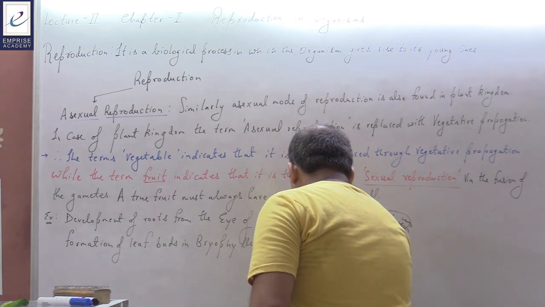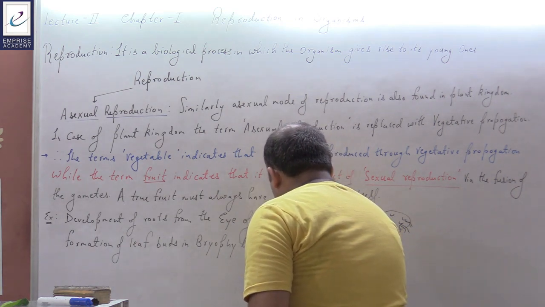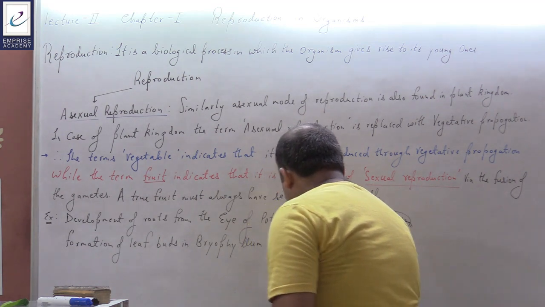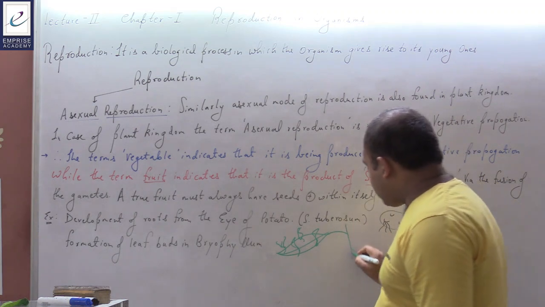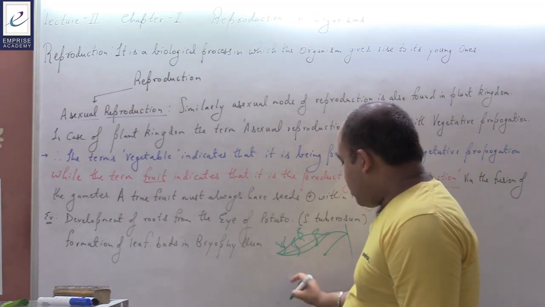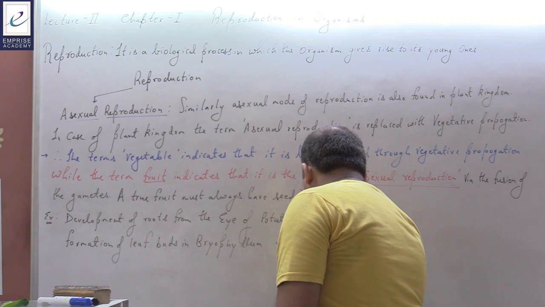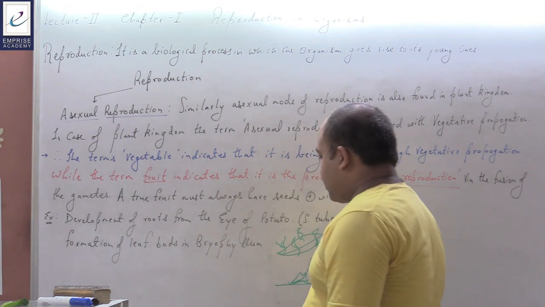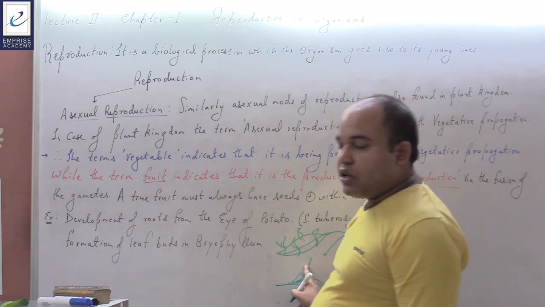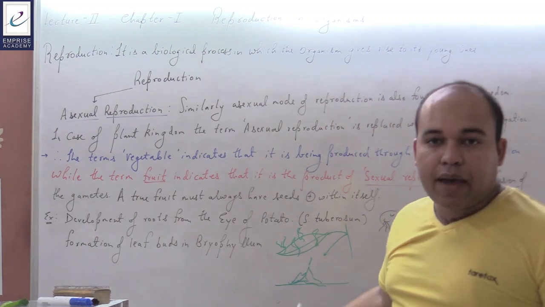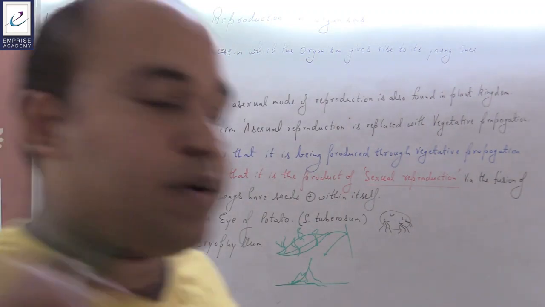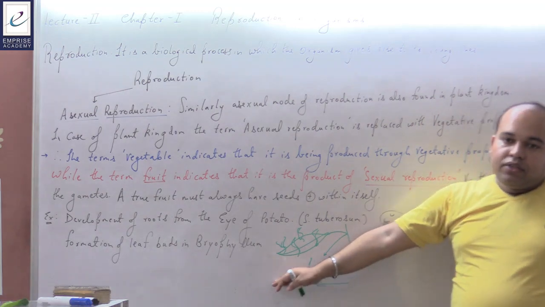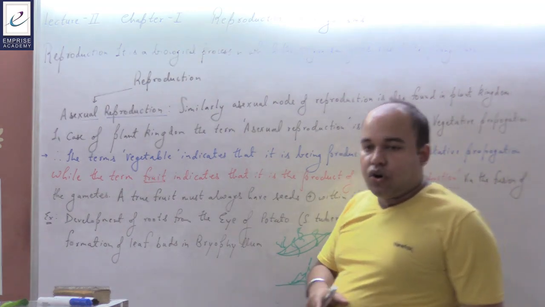On the bryophyllum leaf a new plant begins to develop. New plant species begin to evolve. When this leaf falls off from the main plant body, it gives rise to another plant. Here it has fallen and it will give rise to another plant. A new plant will be produced from this particular leaf. This happens in the case of bryophyllum. Is it visible?